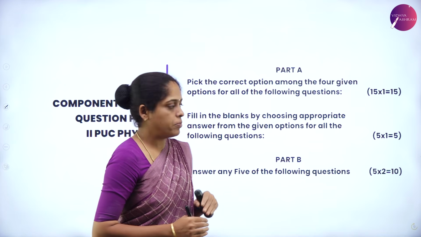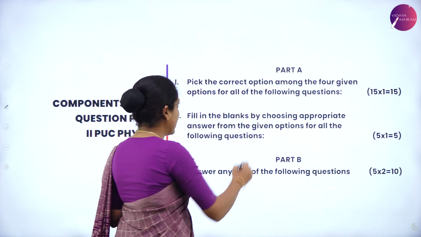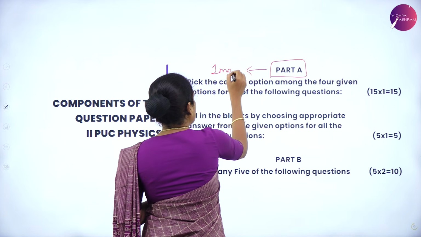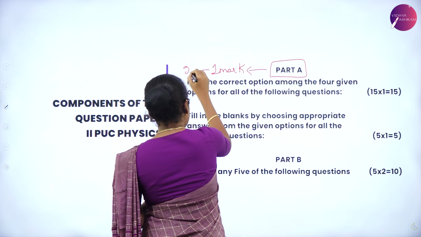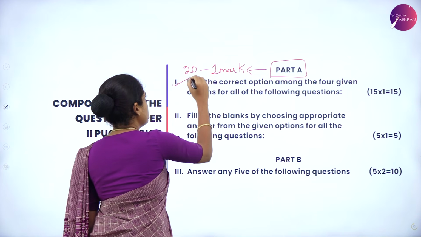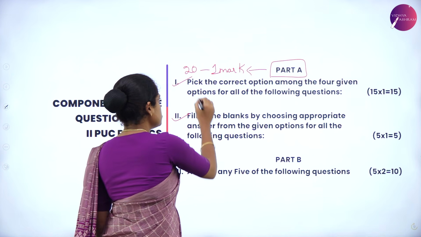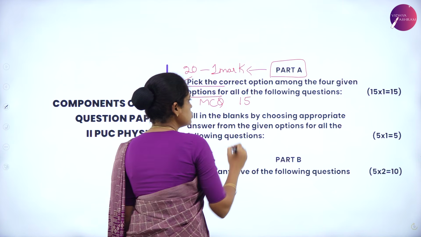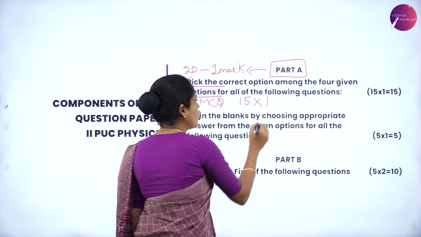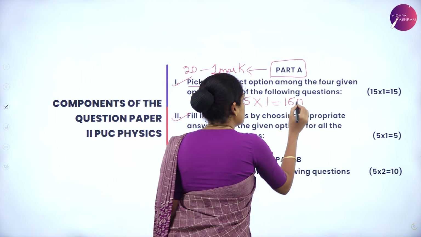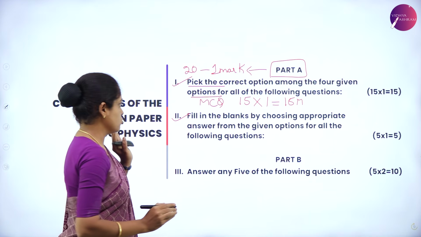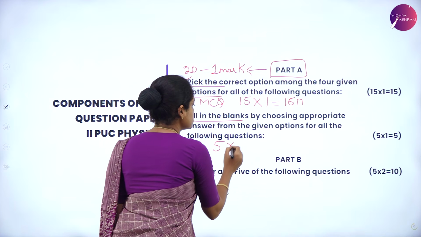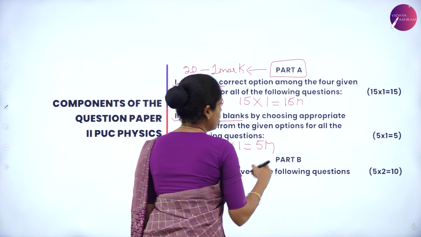And you know that in the question paper you have 4 parts. The first part is part A. Part A consists of 1 mark questions. The total number of questions in part A is 20. In part A you have 2 mains, first main and second main. The first main is of MCQs. You have 15 MCQs. Each carries 1 mark. So, the total mark is 15. And in the second main, you have 5 fill in the blanks questions which carry 1 mark each. So, the total mark is 5.